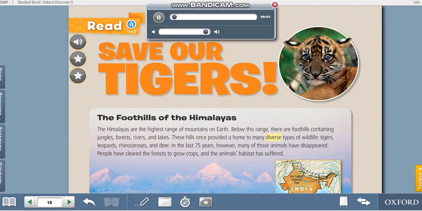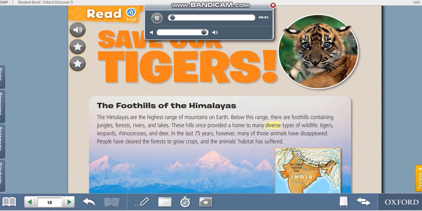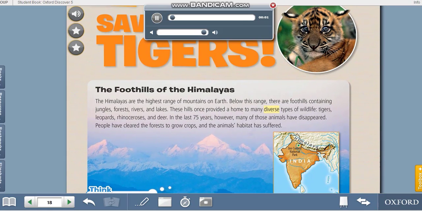Read. Save our tigers. The foothills of the Himalayas. The Himalayas are the highest range of mountains on Earth. Below this range, there are foothills containing jungles, forests, rivers, and lakes. These hills once provided a home to many diverse types of wildlife: tigers, leopards, rhinoceroses, and deer. In the last 75 years, however, many of those animals have disappeared. People have cleared the forests to grow crops, and the animals' habitat has suffered.